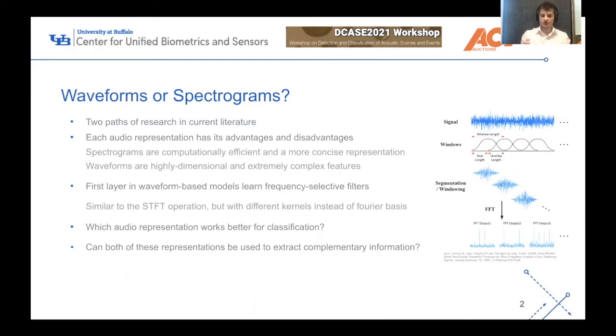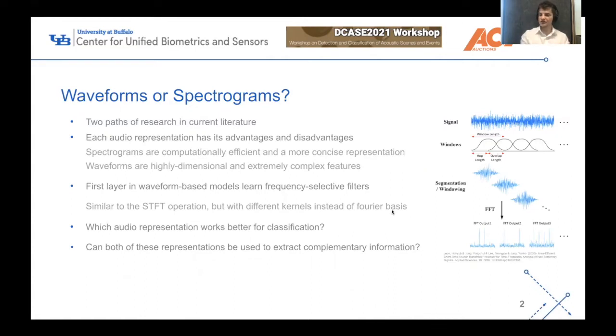Each of these audio representations has its advantages and disadvantages. Spectrograms are a lot more computationally efficient and more concise. However, waveforms are very highly dimensional and extremely complex. But at the same time, spectrograms often discard phase information while waveforms inherently still have that in the data.